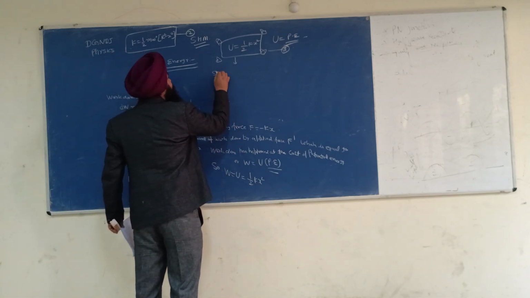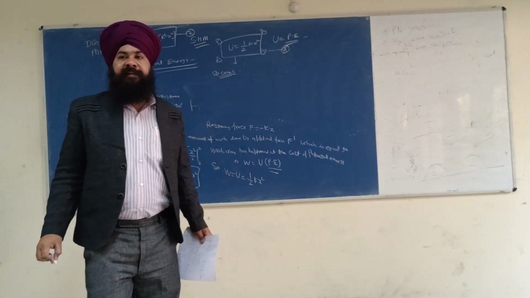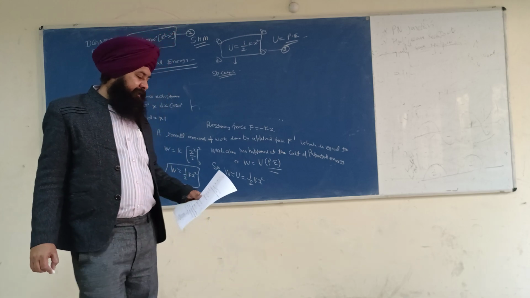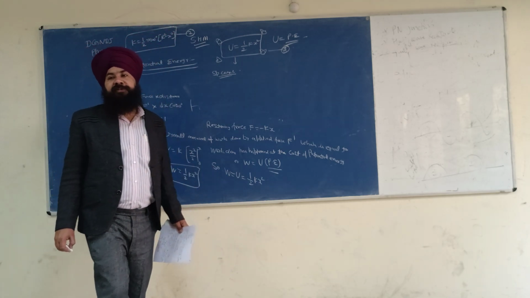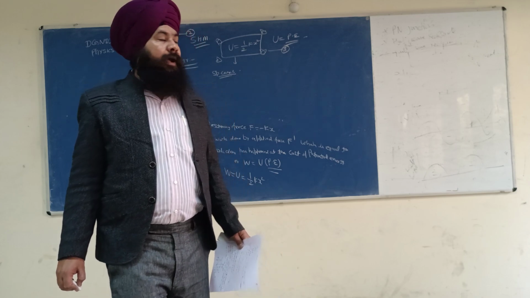Special case. U gives the potential energy of simple harmonic motion with respect to displacement from the mean position. Now let us calculate.